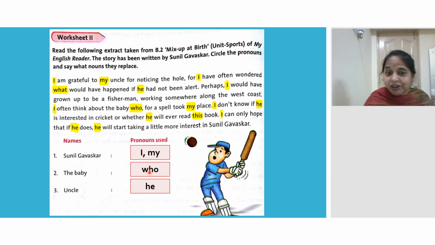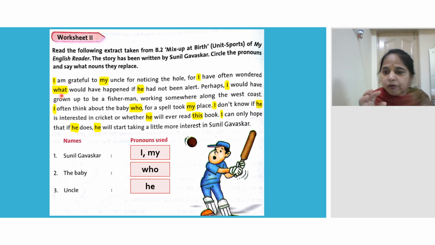This is an interrogative pronoun we are using here. For uncle, you have to say what word we have used. First, encircle. Here I did not encircle, I just darkened. You have to encircle. Circle the pronouns: I, my, I, what. What is also a pronoun. He. In my examples I did not give you, but it is there.